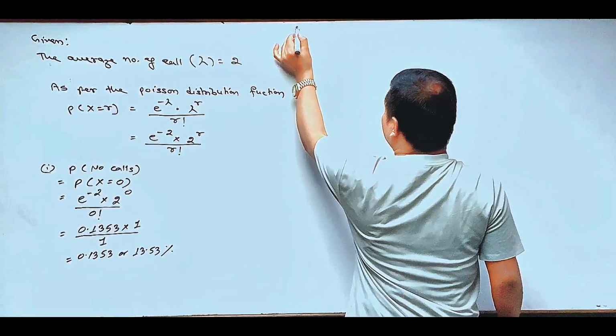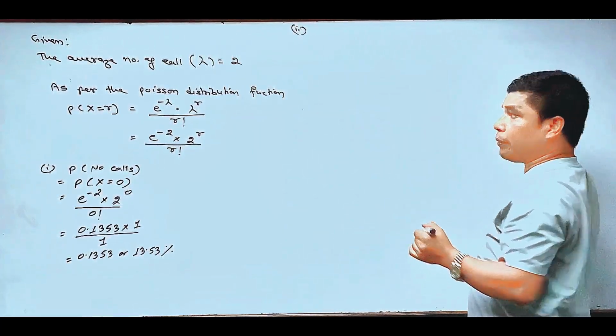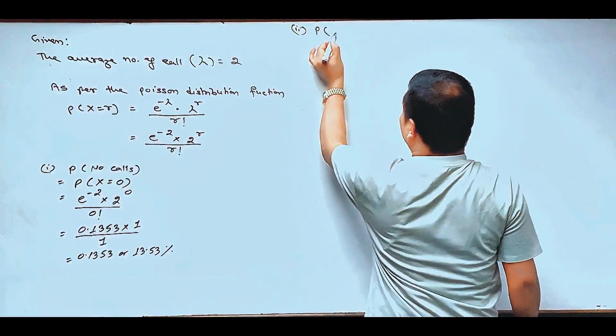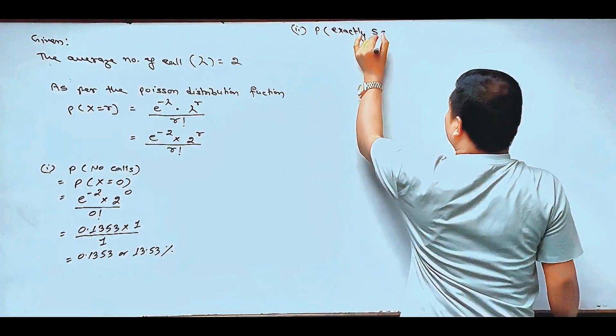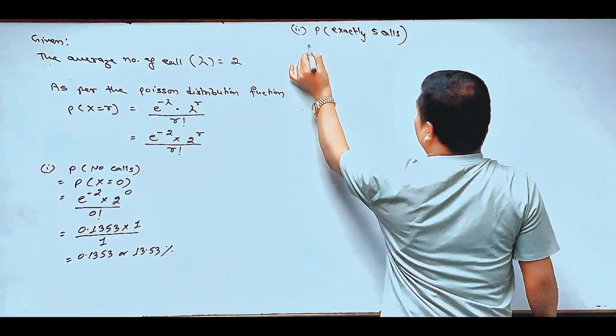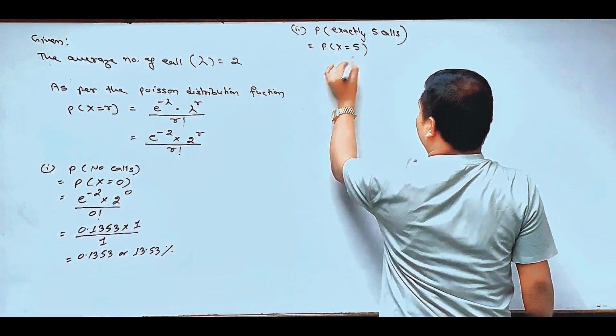Second question is, what is the chance of getting exactly 5 calls? P(exactly 5 calls) means P(X = 5).